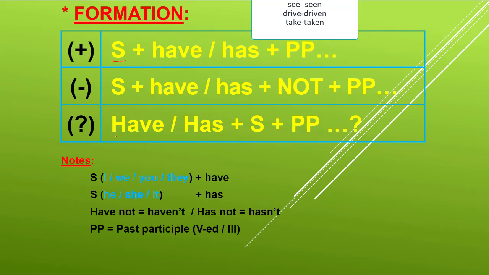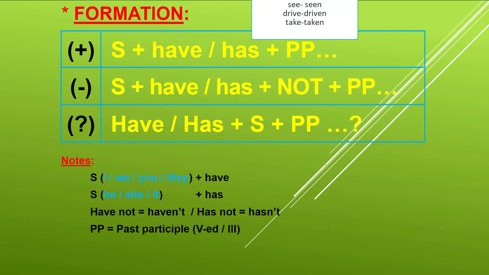It is a question. So we should write have and has in the beginning of the sentences, plus subject, plus past participle, and question mark. For example, I, we, you, they have; he, she, it has. Have not, haven't; has not, hasn't. And this one is past participle or verb plus ed. So let's give more examples about verb 1, verb 2, and verb 3.